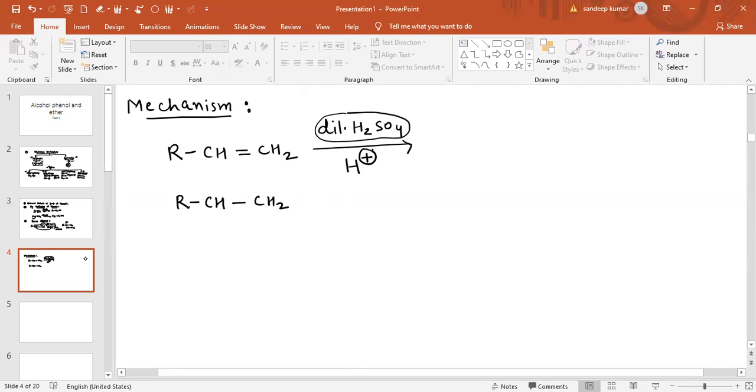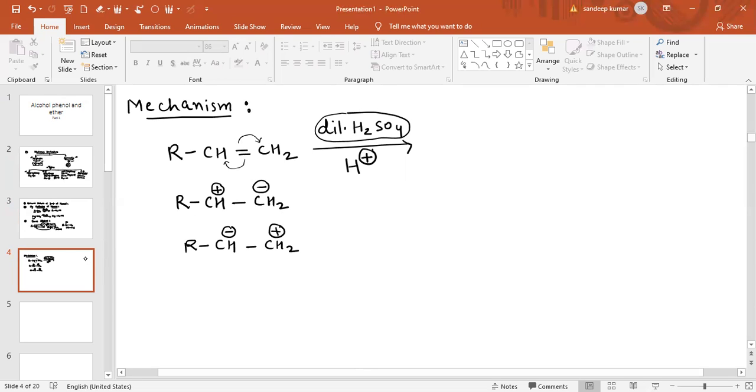Two possibilities are there. Either this pi bond can break to this side, or to this side. When this pi bond breaks on the right-hand side, there is negative charge on this carbon atom and positive charge on this carbon atom. Another possibility is when this pi bond breaks to this side, so there is negative charge on this carbon atom and positive charge on this carbon atom.